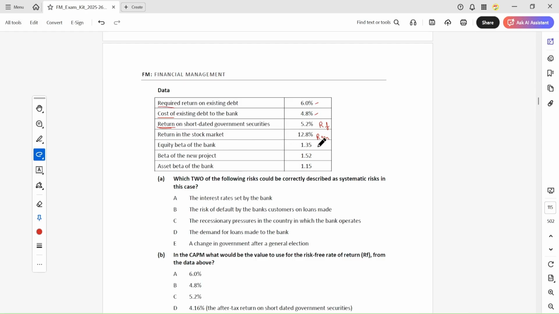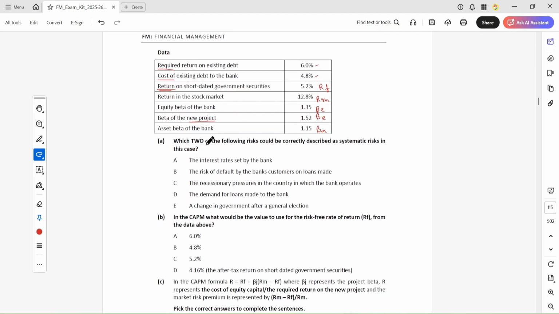And the equity beta of the bank, the beta of the new project, and the asset beta of the bank. Okay, and this is the equity beta of the new project.